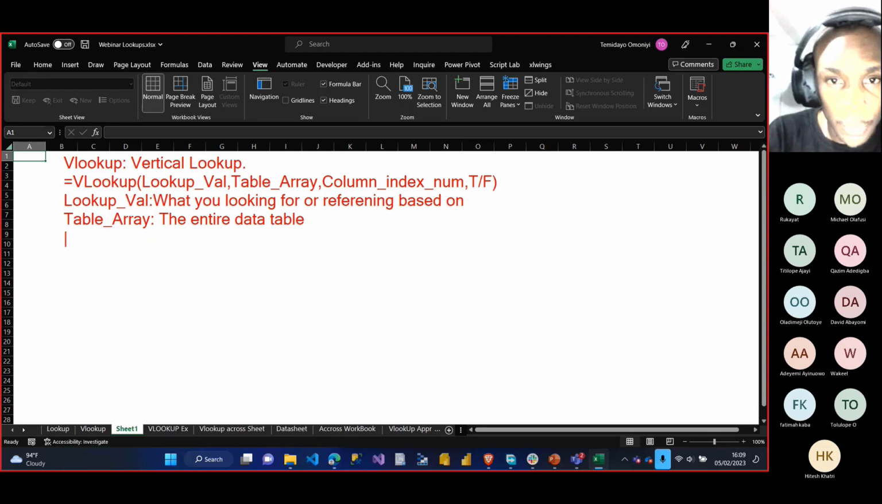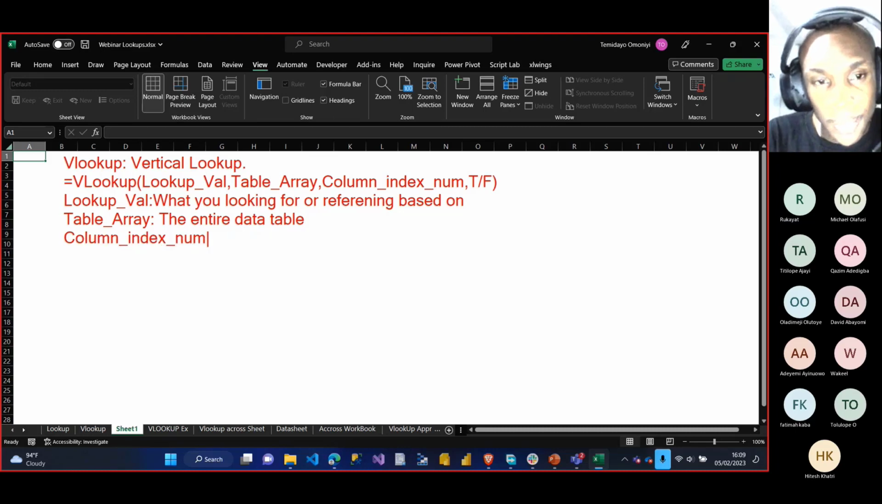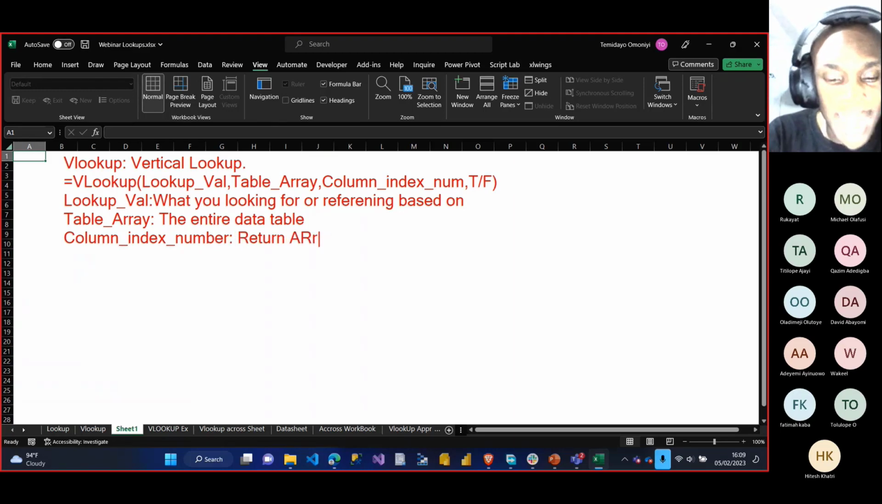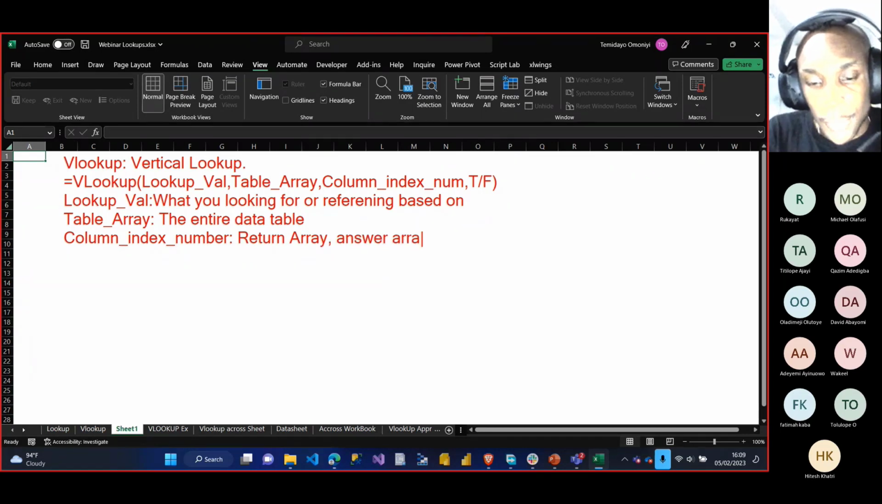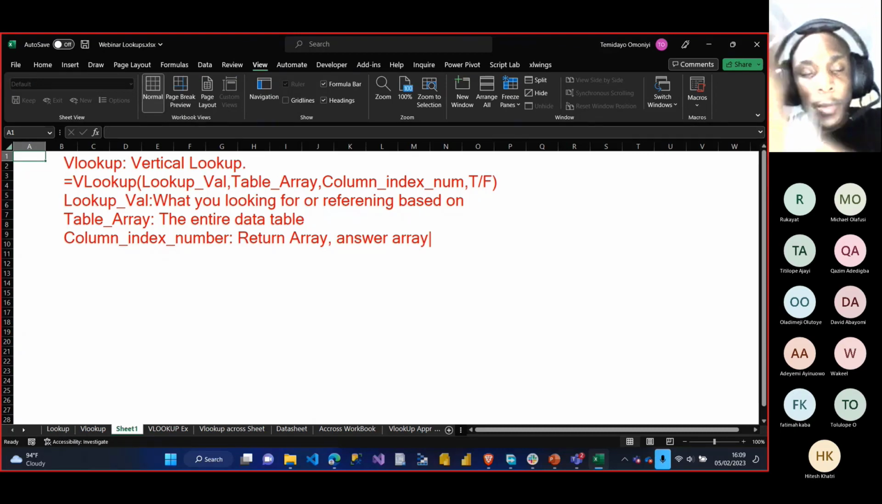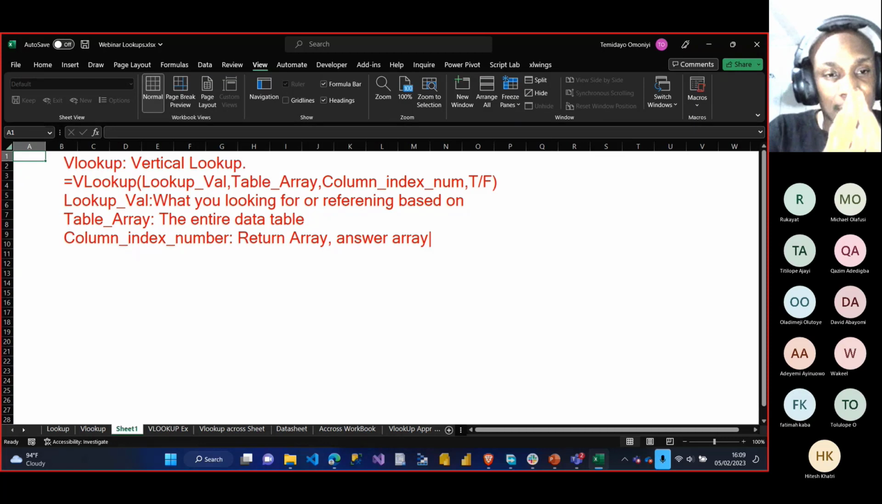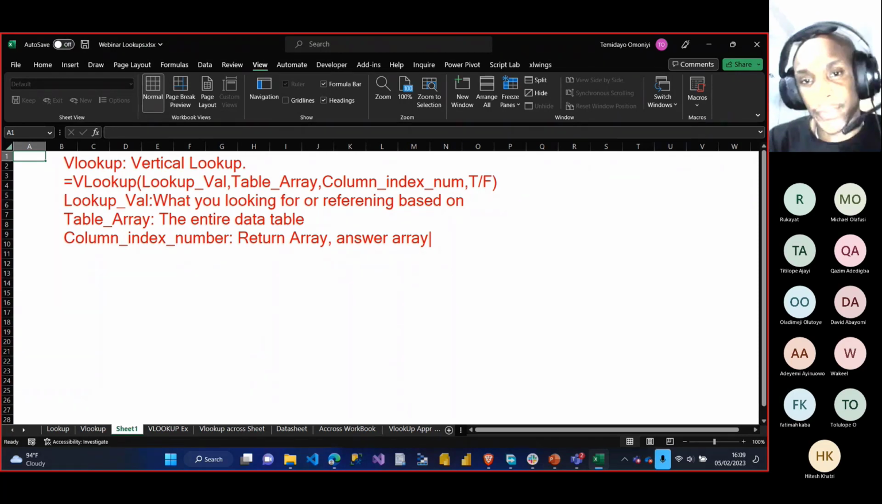So that table array is where the database is, the entire data itself. And condition three is your column index number, which basically means your return array, or most times people call it your answer array. The column index number is the column you are looking for, the answer. I'm looking for employee ID UrB223, but I want to know his city or home address. His home address is another column, and that other column is what your column index number stands for. That address of that person, what number is it?